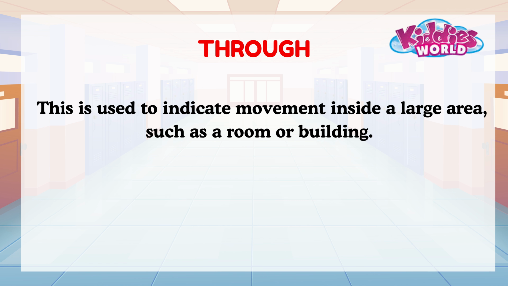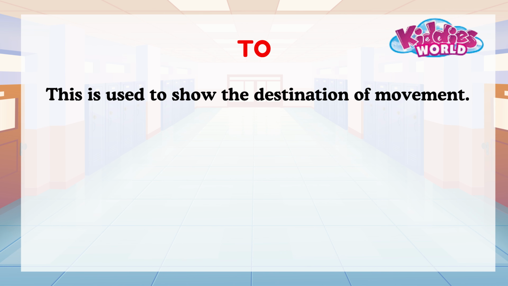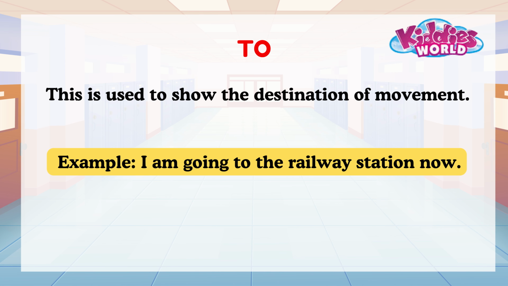Through. This is used to indicate movement inside a large area such as a room or building. Example, I walked through the classroom. To. This is used to show the destination of movement. Example, I'm going to the railway station now.